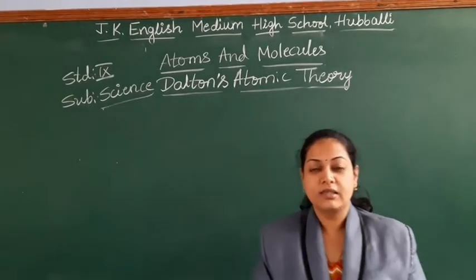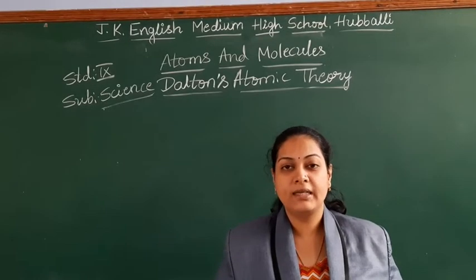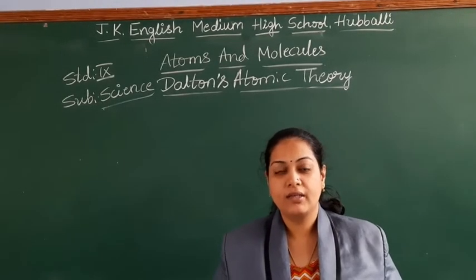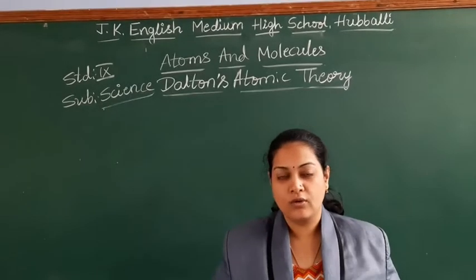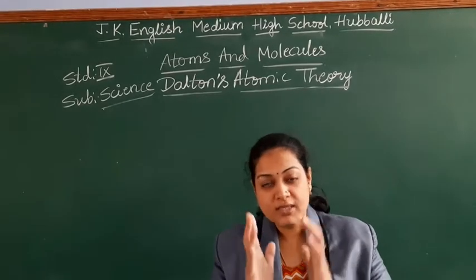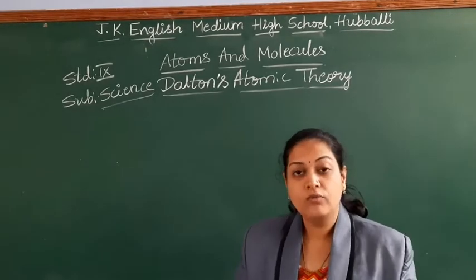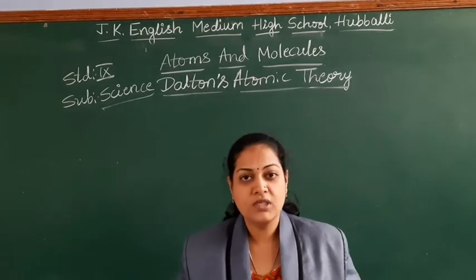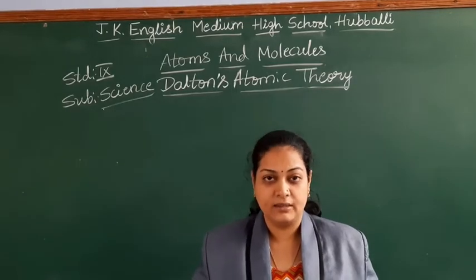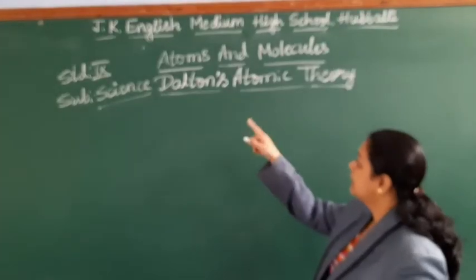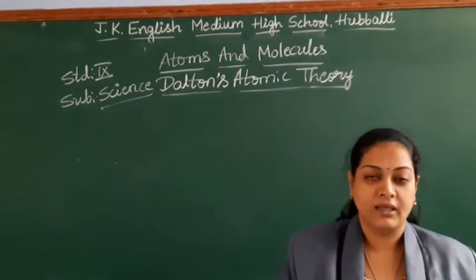Students, nowadays the structure of the atom is clear. As we know, the atom is the smallest particle, and in the atom we find three types of particles called proton, neutron and electron. How they are arranged, all that we know. But when they used to discover all this, more complications were there. So to give a solution for all these complications comes one more scientist called John Dalton, and he said about the atom, and his theory is known as Dalton's atomic theory.